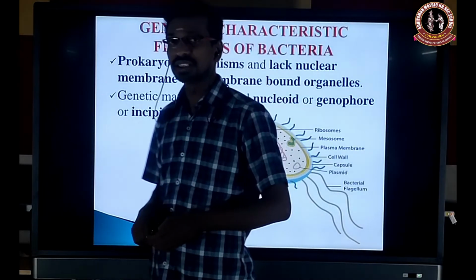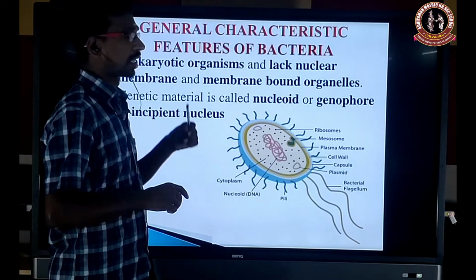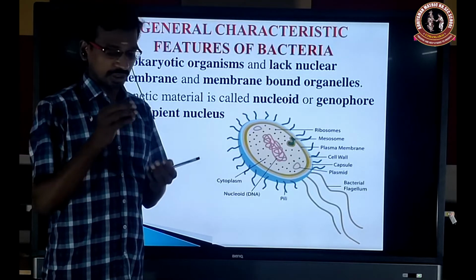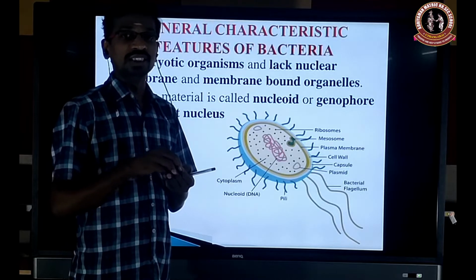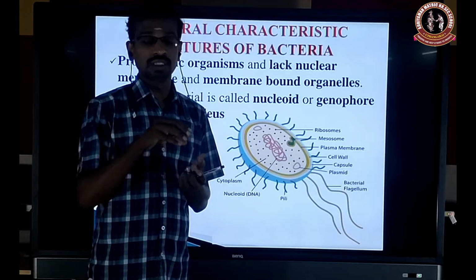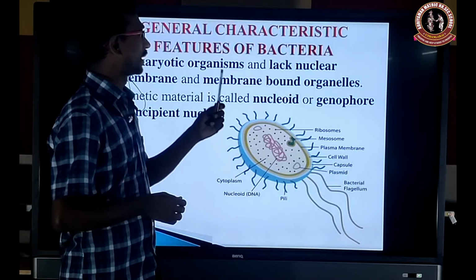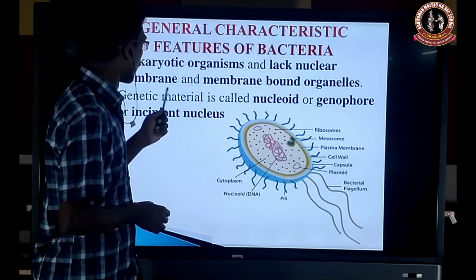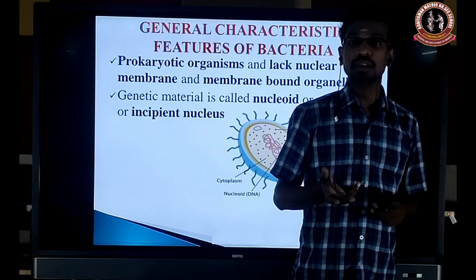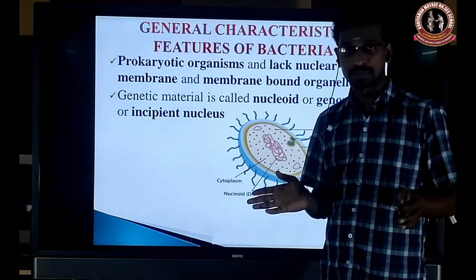Next we are going to see the general characteristic features of bacteria. It is a prokaryotic organism. Pro means primitive, karyotic means nucleus. In this kind of organism, the genetic material is not enclosed by a nuclear membrane. Instead, the nuclear material is openly present in the cytoplasm of the cell. The nuclear membrane and membrane-bound organelles are absent, like Golgi bodies, endoplasmic reticulum, chloroplast, mitochondria. Everything is absent.